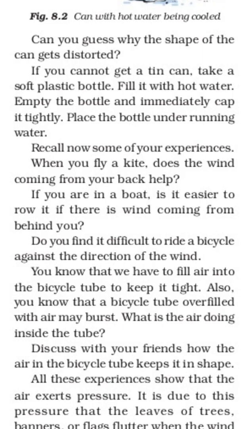When air comes from behind, it applies pressure on the boat in the forward direction, and it makes our boat move faster.